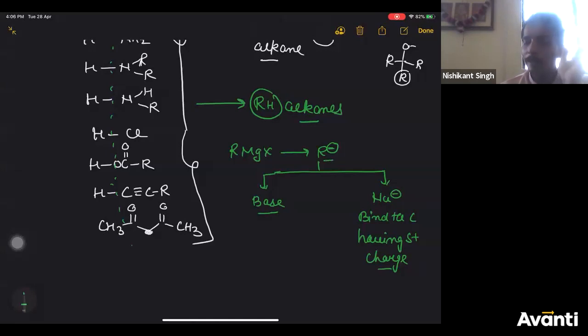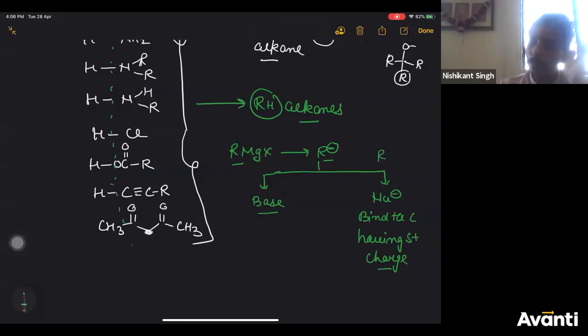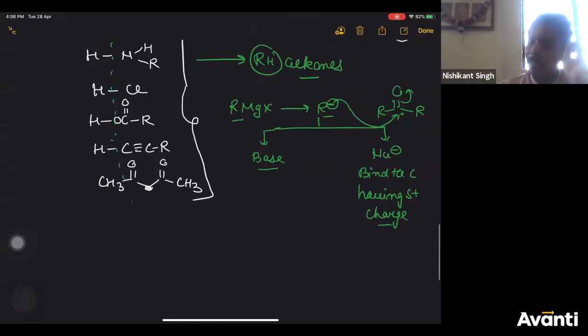Where is the R minus coming from? Grignard reagent, right? For example, I had given you, if you take ketones, in ketones, if you break this bond, this carbon will get positive charge. Now, since this carbon has positive charge, R minus can attack this carbon. So here R minus is attacking carbon having positive charge. So it is acting as nucleophile.